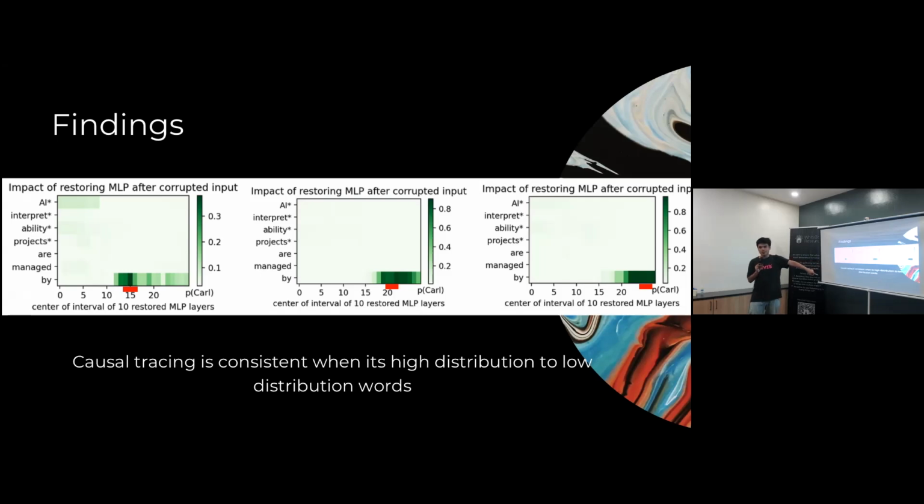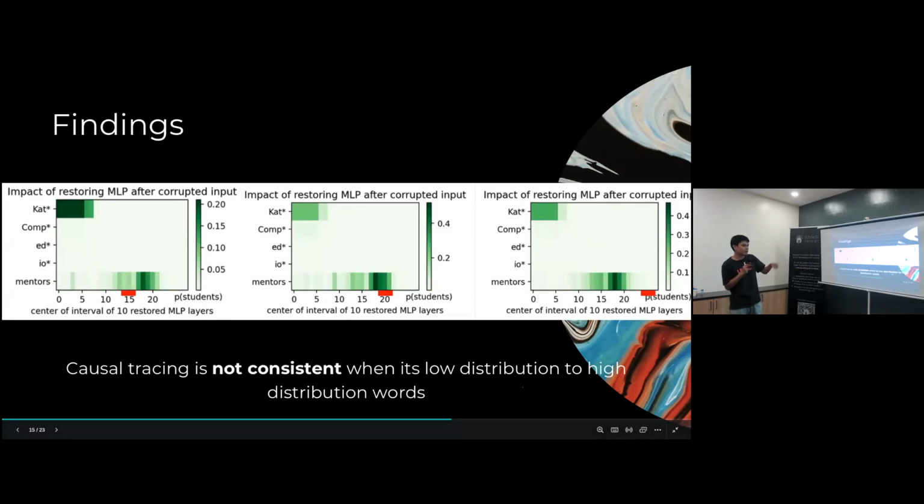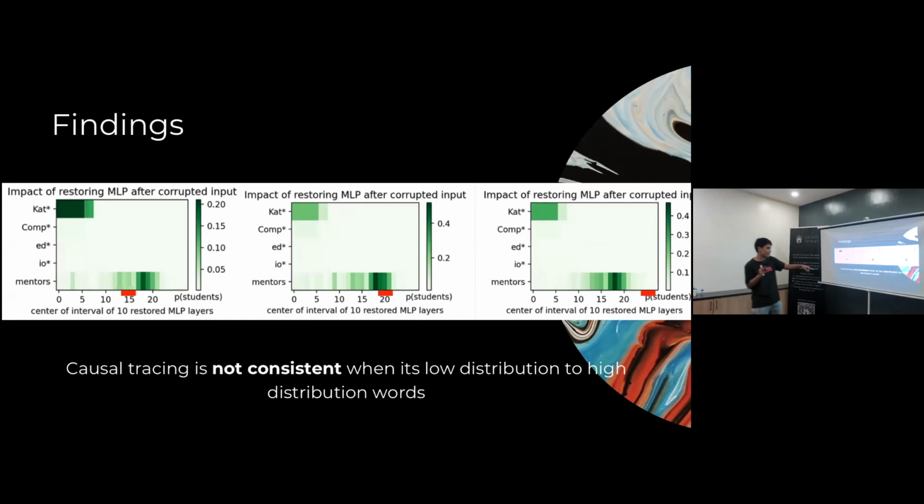causal tracing is correct. But when it's low distribution to high distribution words, for example, cat compendium, and then the prediction is students, it's actually wrong. Causal tracing does not point to the right layer. So for example, cat compendium mentors students, it doesn't predict the right layer, which is the red parts right over here.